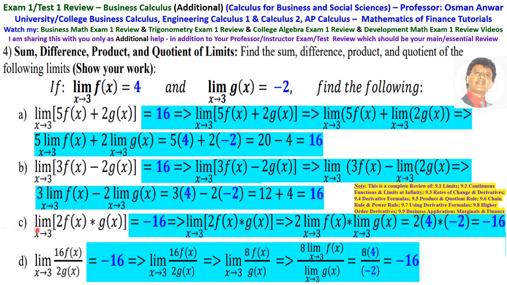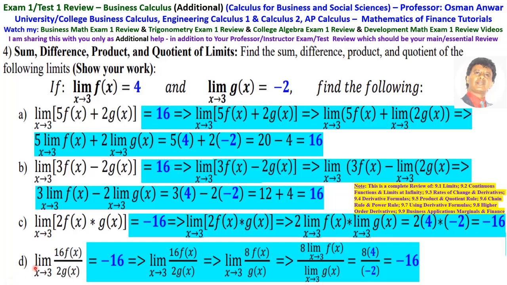C is the limit as x approaches 3 of f(x) times g(x), and that is equal to the limit as x approaches 3 of f(x) times the limit as x approaches 3 of g(x), and that is 4 times minus 2, which is minus 8.